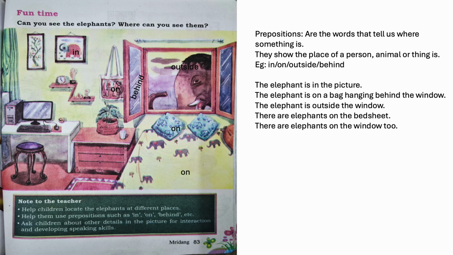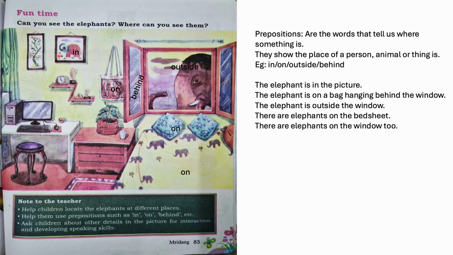Fun time. Can you see the elephants? Where can you see them? Yes, let us look carefully. There is an elephant outside the window. So where is it? It is outside the window. Can you see the elephant on the bed? Yes, there are so many elephants on the bed, on the bed sheet. And there are elephants on the pillows too.